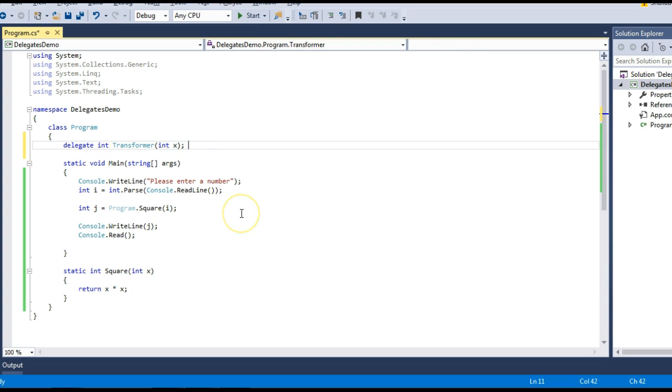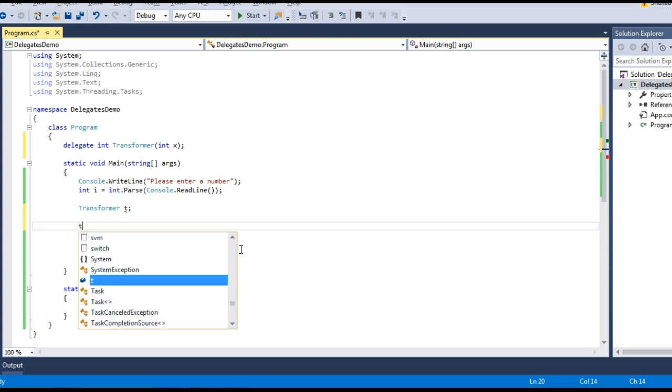Now delegate is a reference type, right? So what can we do to access reference types? We need to create a reference for it. So first we need to create a reference for my delegate. Let me comment out or remove this one, and now I will have Transformer t. So I have created the reference for my delegate.